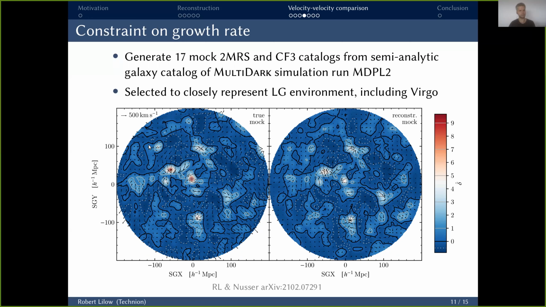So for this, we find 17 mocks that we use for our tests and calibration, where I show one example down here, the true simulated fields on the left, our reconstruction on the right, and you can directly visually see there's really good agreement between both of them. Of course, it becomes more noisy towards the boundary as expected, and there is some suppression of very high overdensities, which is fine though for our case, since we're mostly interested in the peculiar velocities.